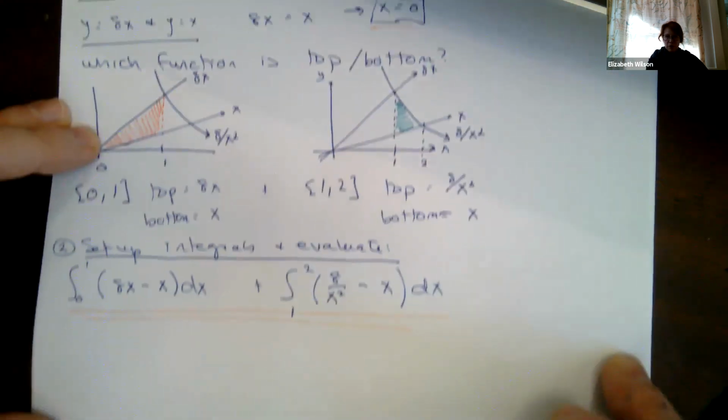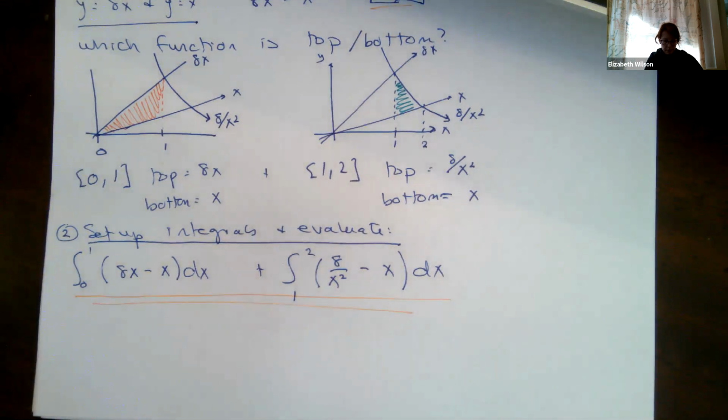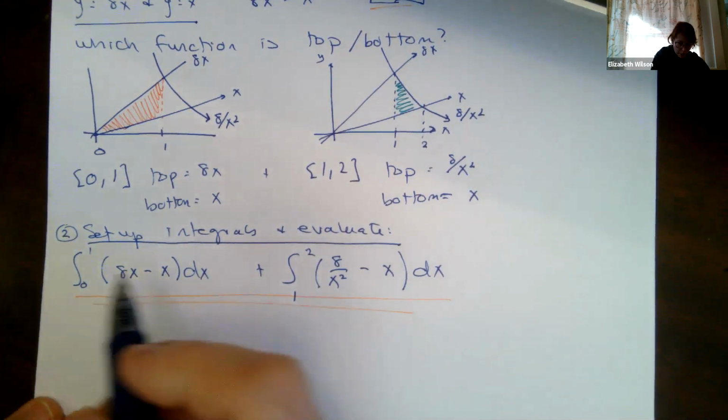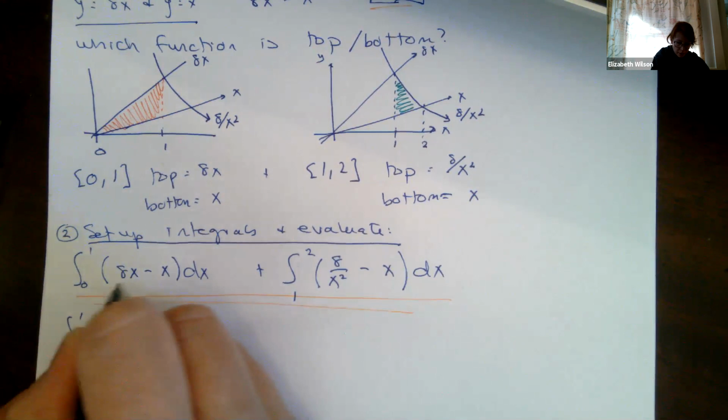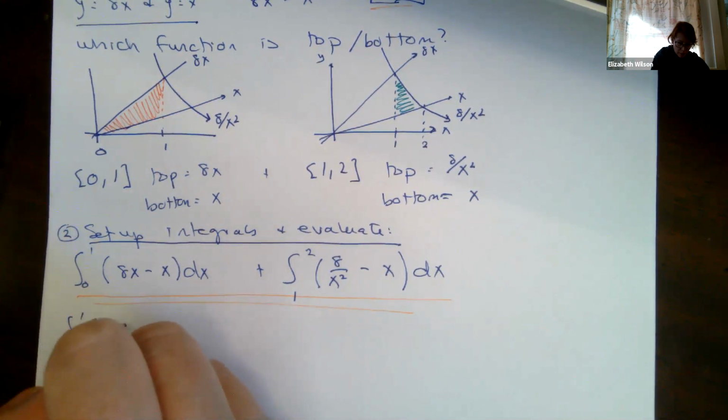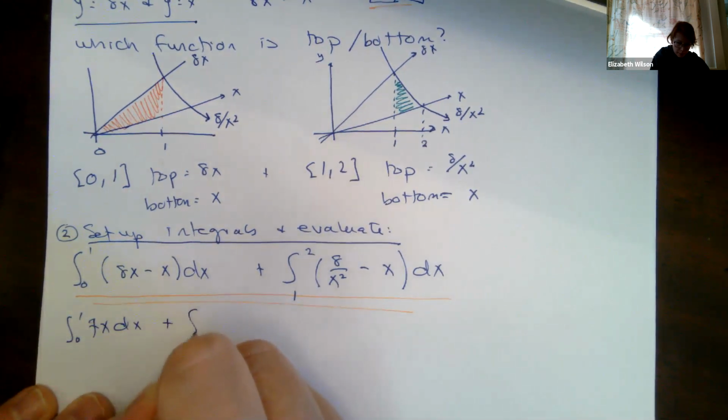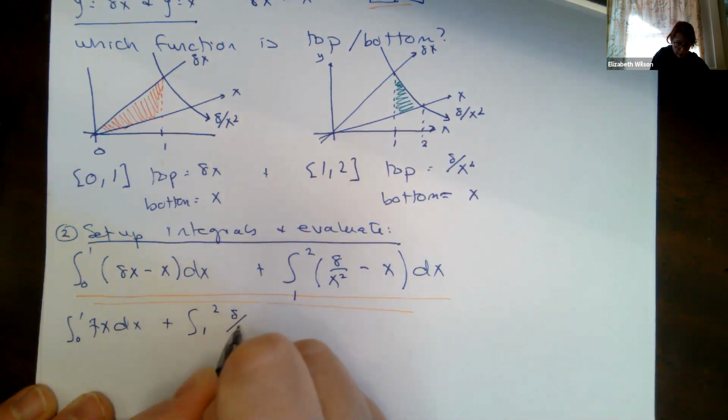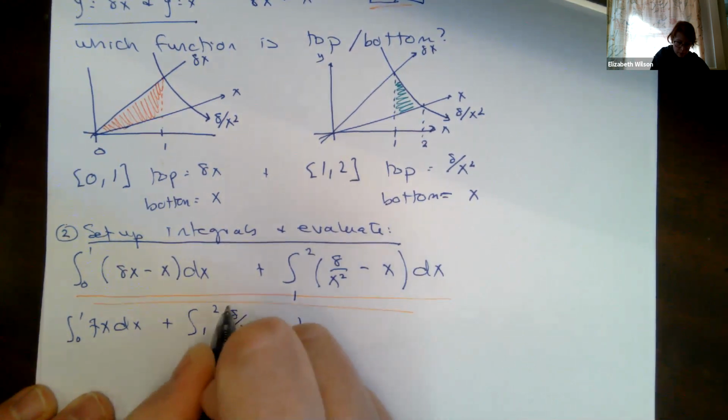Okay. The sketches are just for you. All right, so let's go ahead and work it out. So this becomes the integral from 0 to 1 of 8x minus 1x, which is 7x dx, plus the integral from 1 to 2 of 8 over x squared minus x dx.